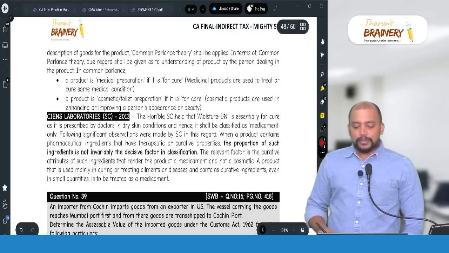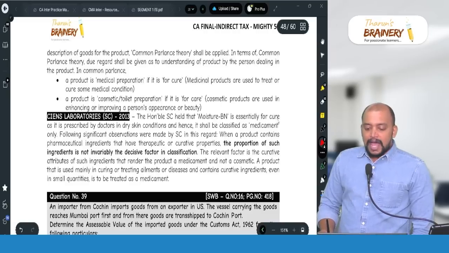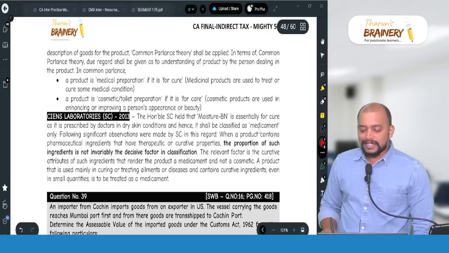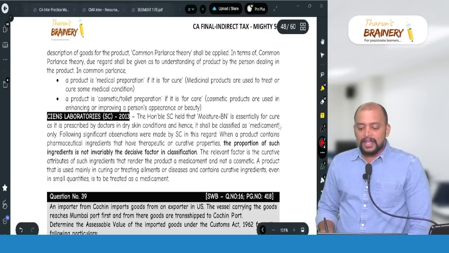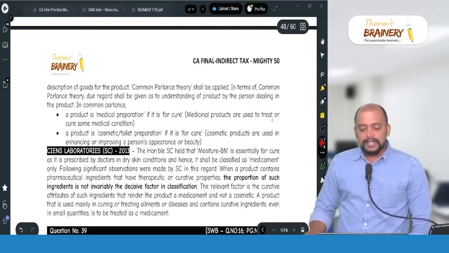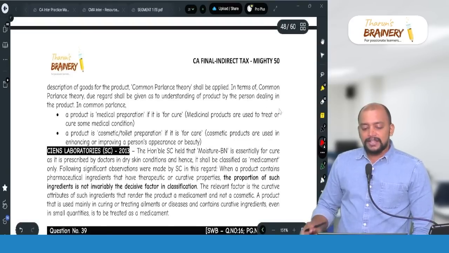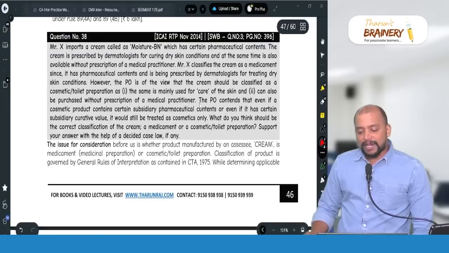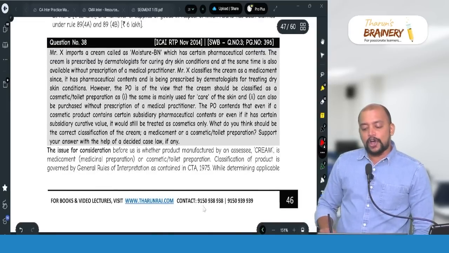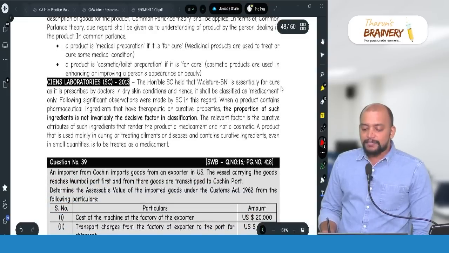So the Honorable Supreme Court held that moisturiser is essentially for cure, as it is prescribed by the doctors, and hence it shall be classified as medicament. And why are they telling it is a medicament? Because the common parlance is not applied in this case. If you apply common parlance, it will be treated as cosmetic. But without applying the common parlance, they have classified this as medicament.